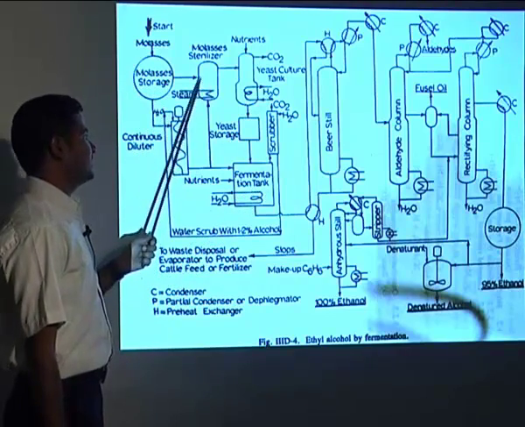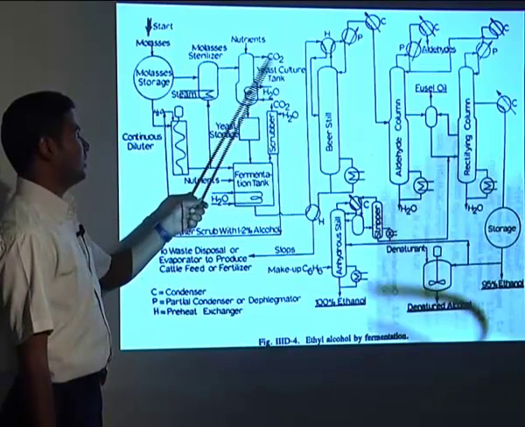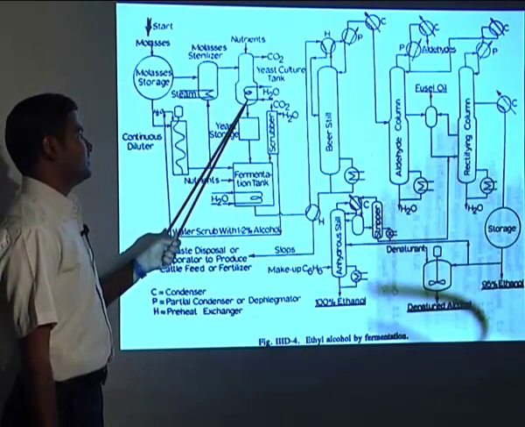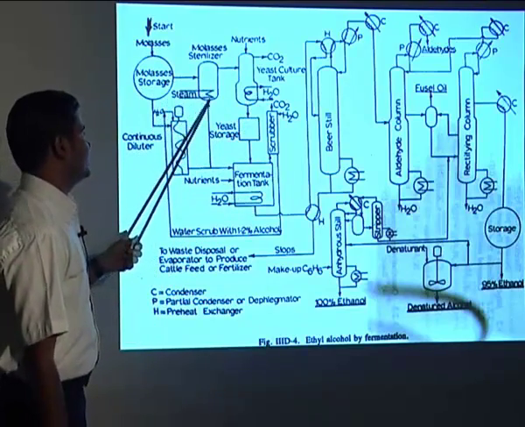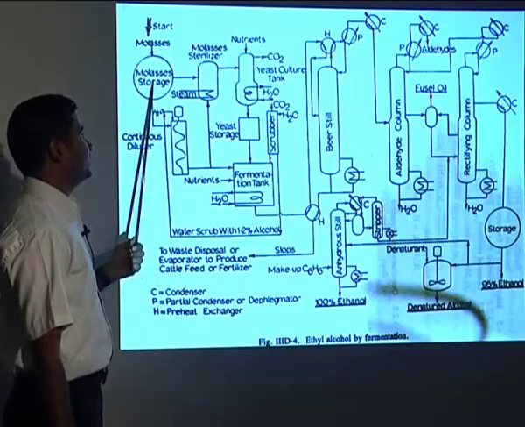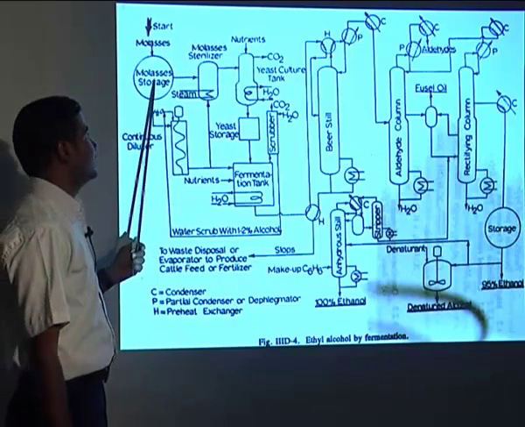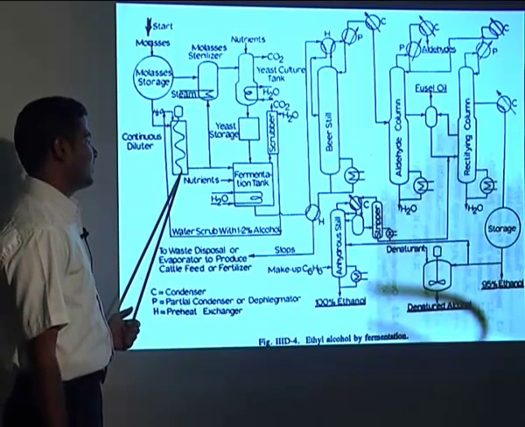The molasses after sterilization will come here. In the fermentation process, CO2 will be evolved and taken out, and the yeast will give the alcohol. Here the molasses may be sterilized or diluted. If the molasses concentration is not at the desired level, then we can add water to get the desired concentration.